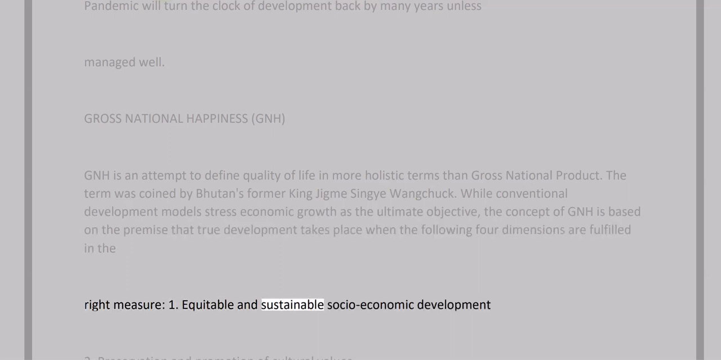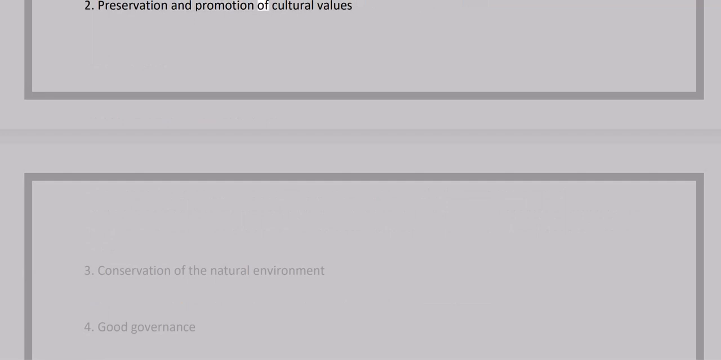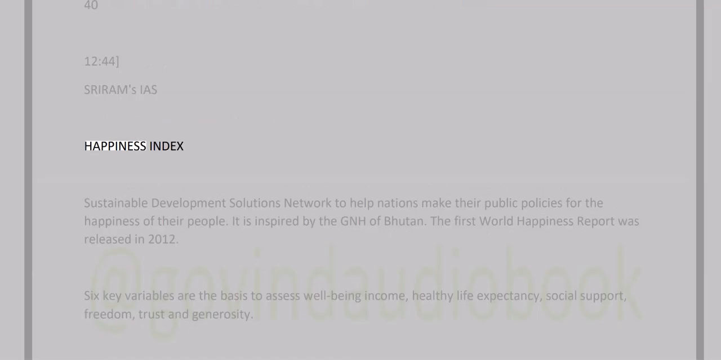1. Equitable and sustainable socioeconomic development. 2. Preservation and promotion of cultural values. 3. Conservation of the natural environment. 4. Good governance. The World Happiness Index, by the Sustainable Development Solutions Network, helps nations make their public policies for the happiness of their people.